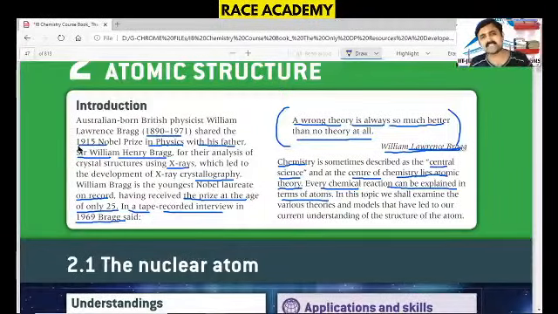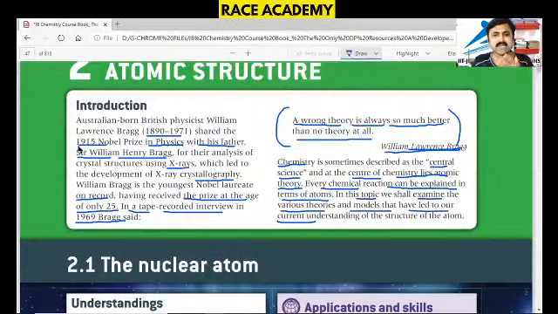When you are explaining any chemical reaction, somewhere you will talk about atoms. So in this topic, we shall examine the various theories and models that have led to our current understanding of the structure of the atom. This is the atomic structure introduction given in the IB board.